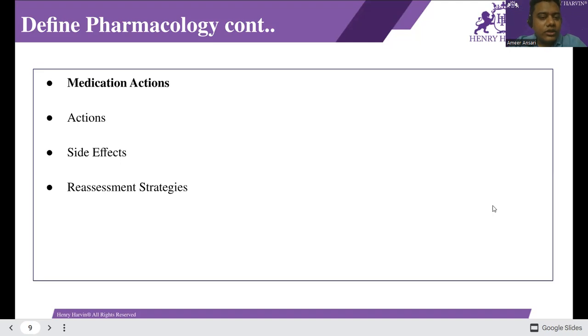And define pharmacology. Basically, what is the action of the medicines, second, what is the side effect of the medications, and third, the reassessment strategy. We can take the medicine before and after. What is the effect and side effect in our body?